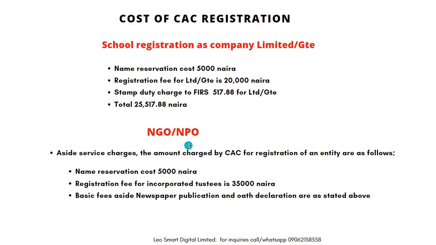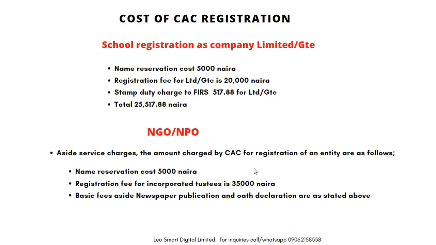Now we look at the NGO registration. Aside the service charge, the amount charged by CAC for registration of an entity is as follows. Name reservation costs 5,000 naira. Then the registration fee for incorporated trustees is 35,000 naira. So if you are registering a church, you are going to pay CAC 40,000 naira. Then there are other basic fees for newspaper publication and oath declaration, which at times are less than 10,000.